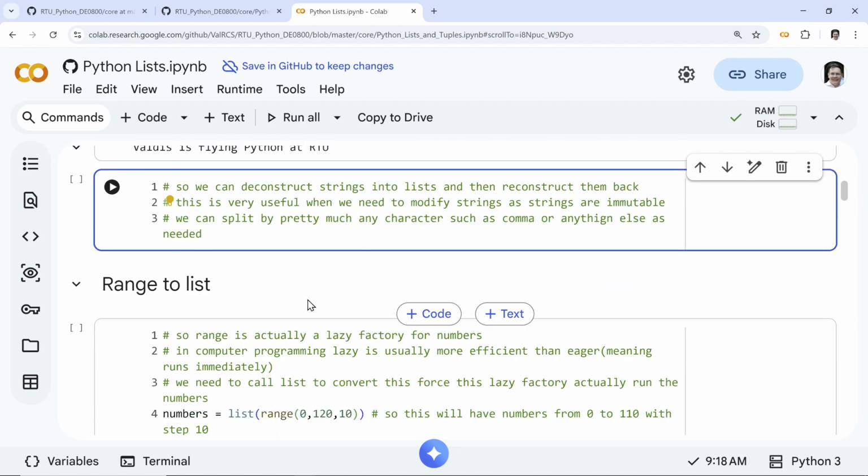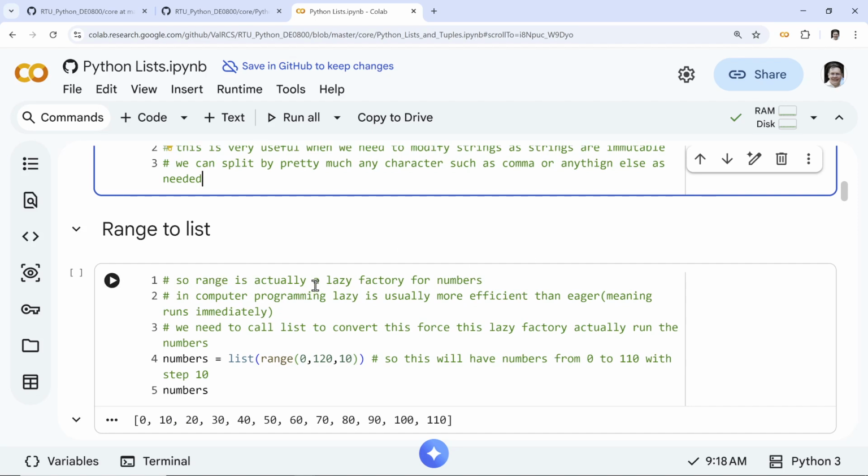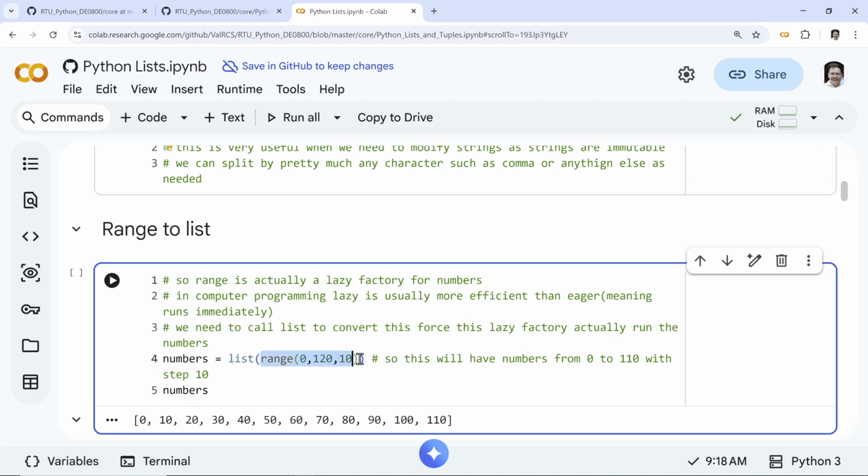So let's go back to our more list operations. Now, range to list. Remember I told you, range is a factory. It gives you numbers on demand, and sometimes you really want those numbers on hand. This is a sort of lazy factory. It only gives you numbers when you want them, like in a loop.